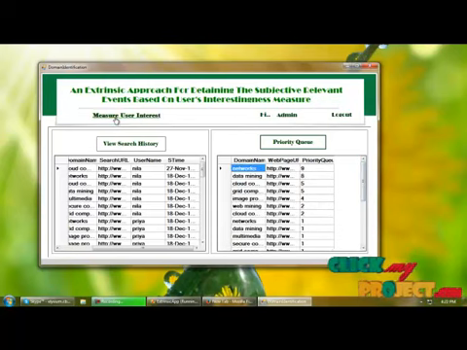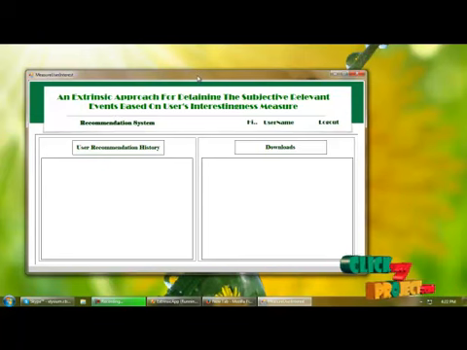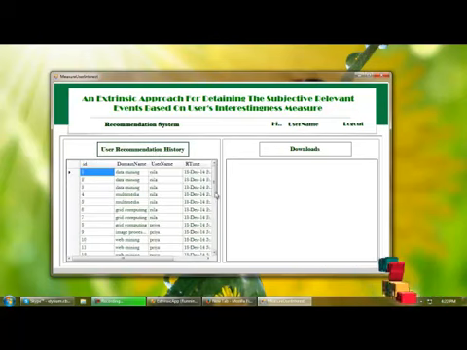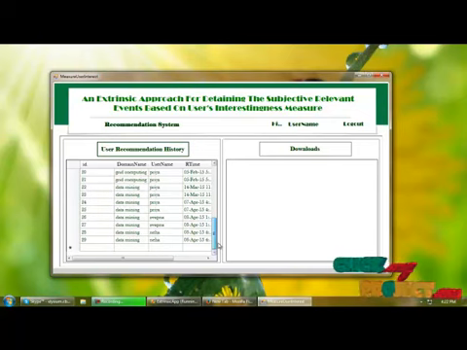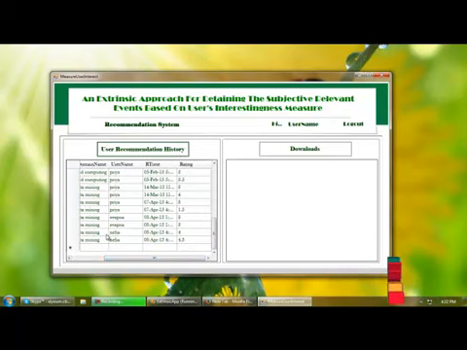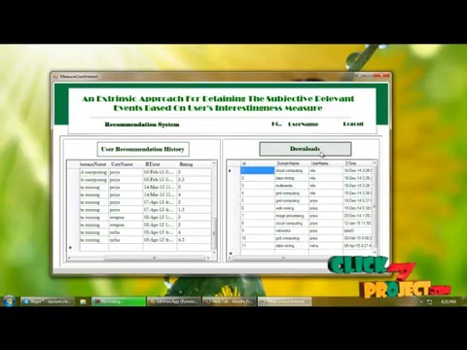And next, measure user interest. In measuring the user interest, admin will get the recommendation history here. So I am getting the recommendation history, and this is the last one we have given in previous pages, and here you can view the downloaded pages. So I downloaded the data mining page in the user panel.